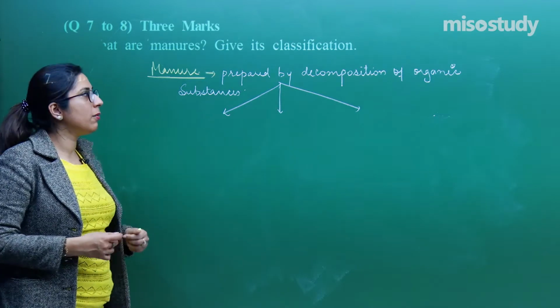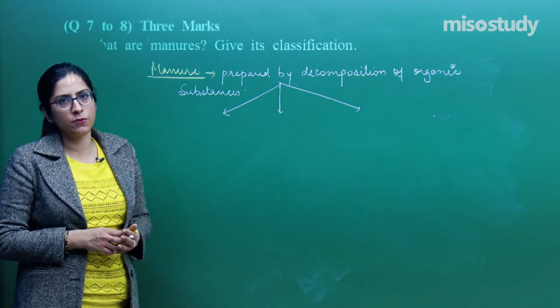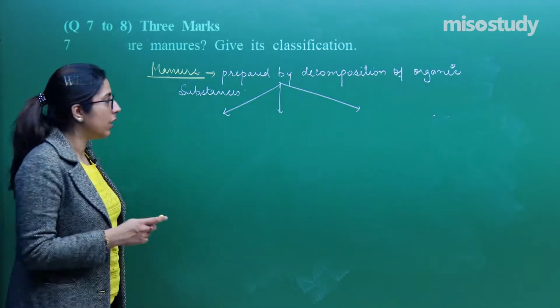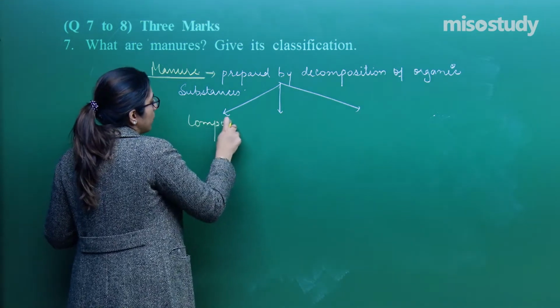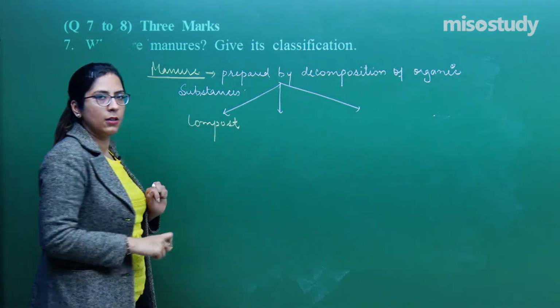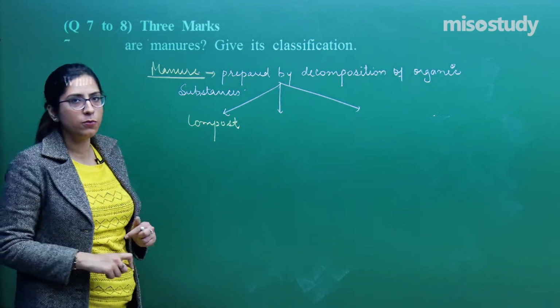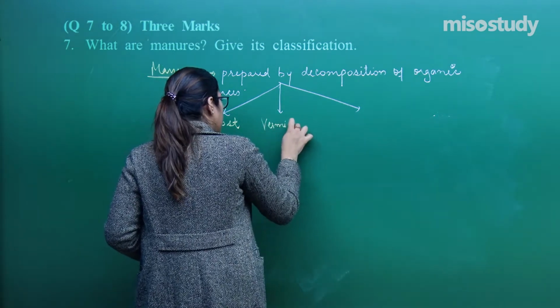Now manure, because it is prepared on the agricultural farm, there are various ways by which we can prepare it, and depending upon that we have classified these manures. The first one is considered as compost, right? On the contrary, when manure is prepared with the help of earthworms, this is considered as vermicompost.